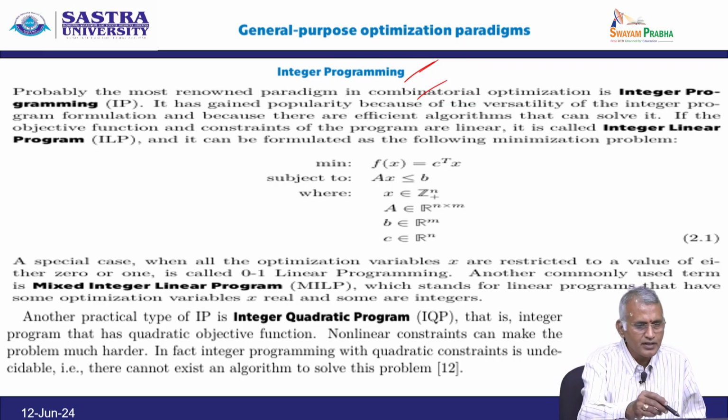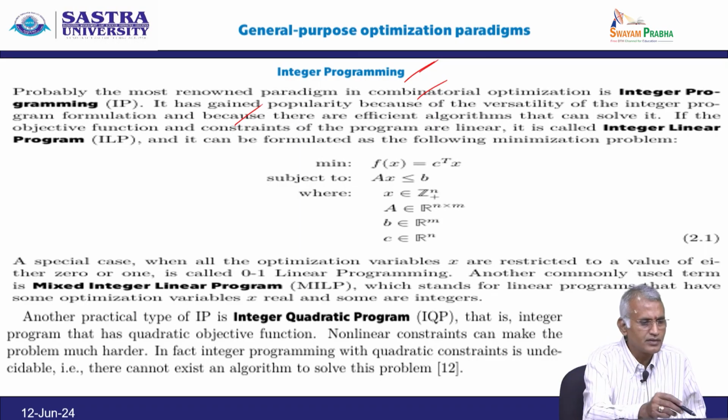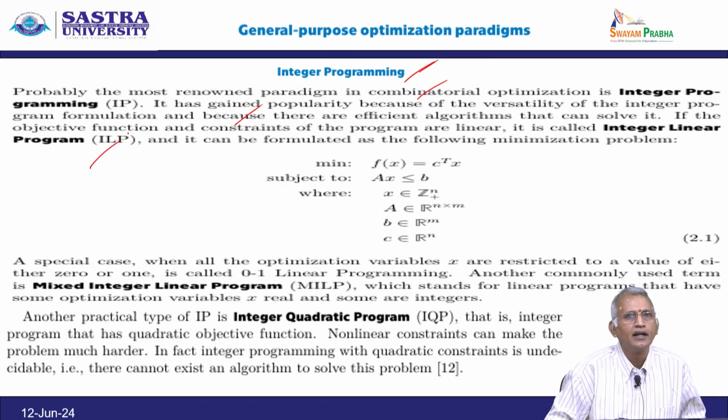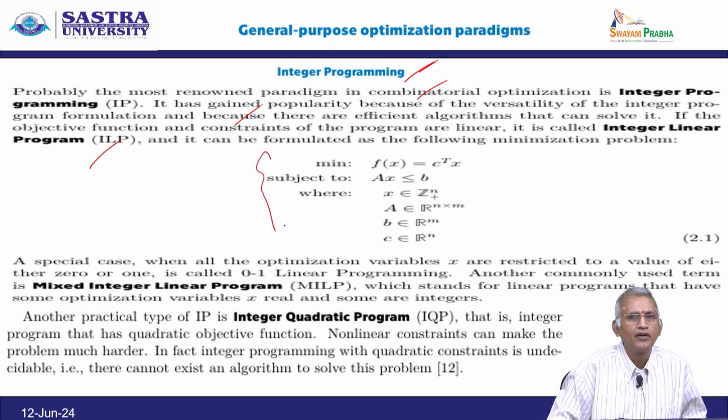If the objective function and constraints of the program are linear, it is called integer linear programming, and it can be formulated as the following minimization problem: minimize f(x) = c^T x subject to the constraint Ax ≤ b, where x belongs to integers, A belongs to R^(n×m), b belongs to R^n and c belongs to R^n.